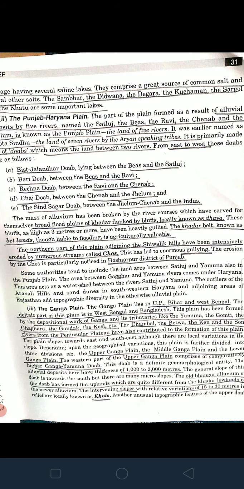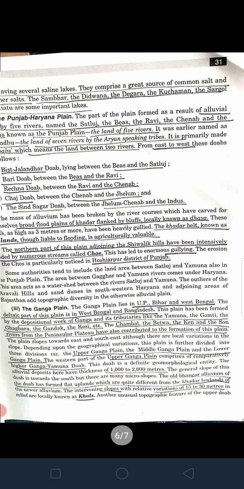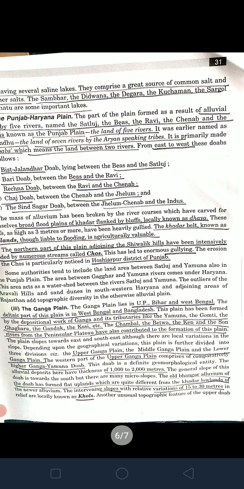and Bangladesh. So this plain has been formed by the depositional work of the Ganga and its tributaries, namely Yamuna, Gomti, Ghagra, the Gandak, the Kosi, etc. And some rivers coming from the peninsular plateau also contribute to the formation of this plain. Important ones are the Chambal, the Betwa, Ken and Son. These names are very familiar to us.